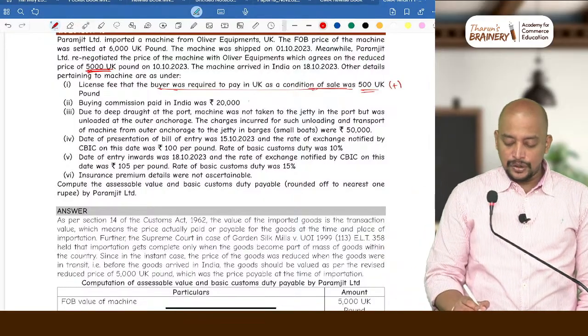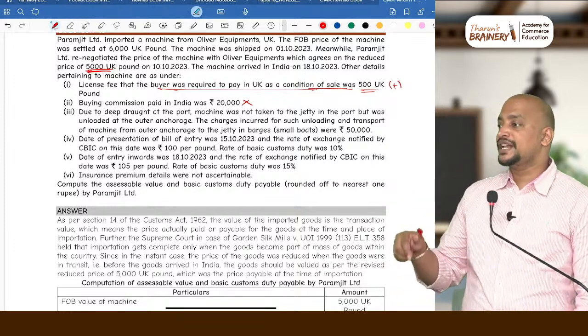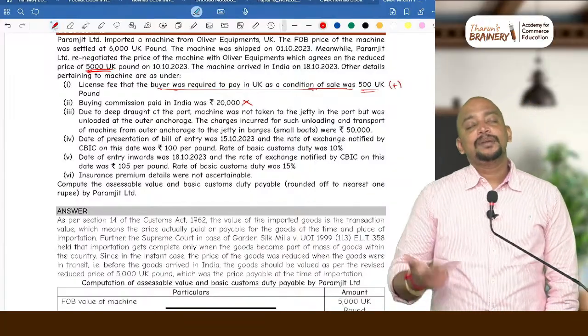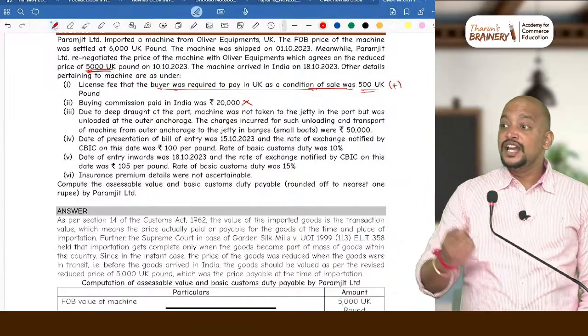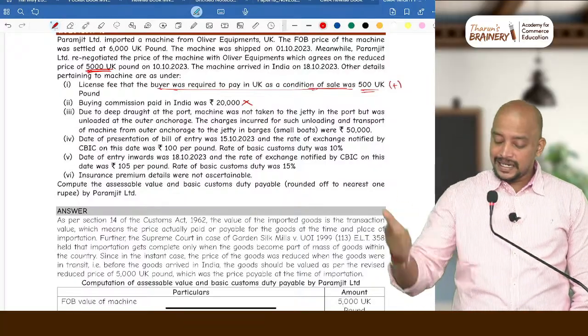Buying commission, no, buying commission will not come. Only selling commission will come, that too paid by the importer on behalf of the exporter. Buying commission is a commission paid by the importer to his agent. That will not be included in the value. Only selling commission will come.